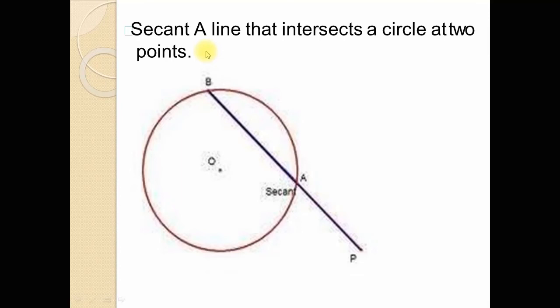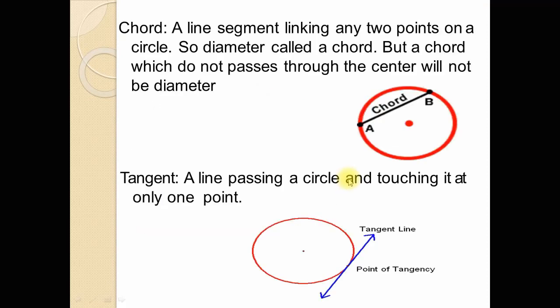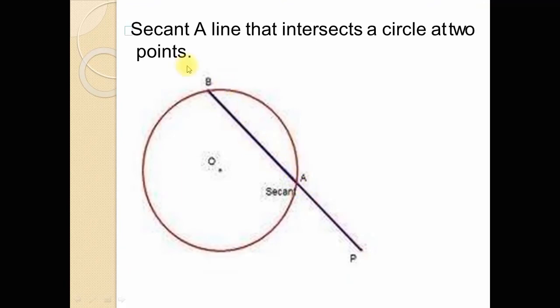Now secant line: a line that intersects a circle at two points. This is a secant line because this line touches the circle at point A and also at point B. If the line touches the circle at only one point, then the line is a tangent, and if a line touches the circle at two points, then the line is called a secant line. In the previous slide you see this line touches the circle at one point, so this is a tangent line, and this line touches the circle at two points, so this is a secant line.